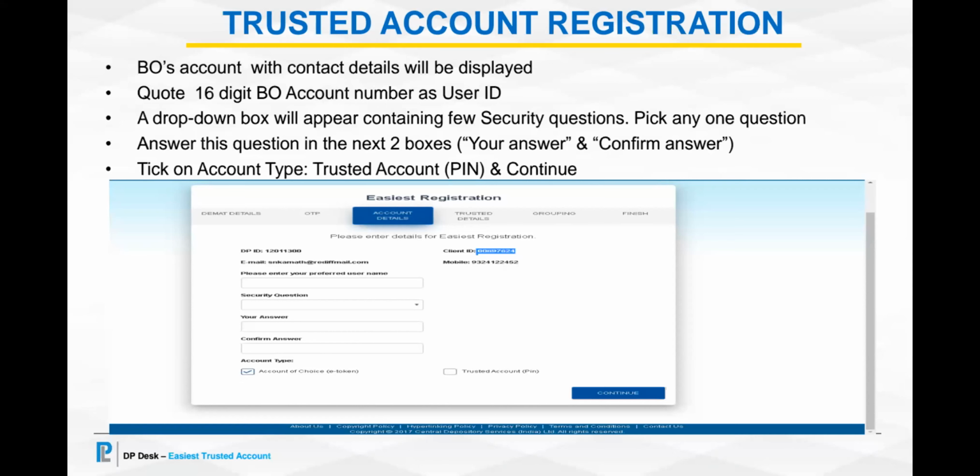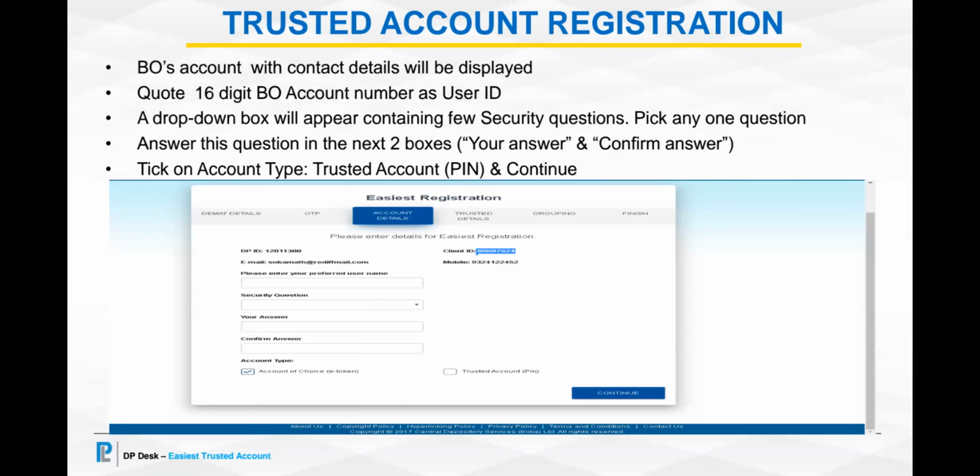A drop-down box will appear which will contain a few security questions. You'll have to pick any one of those questions, answer these questions in the next two boxes, and then tick on the account type as trusted PIN.